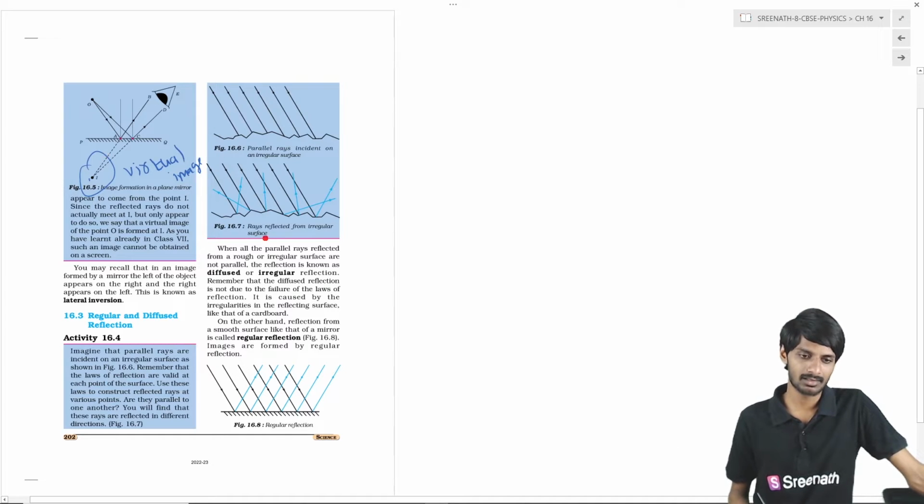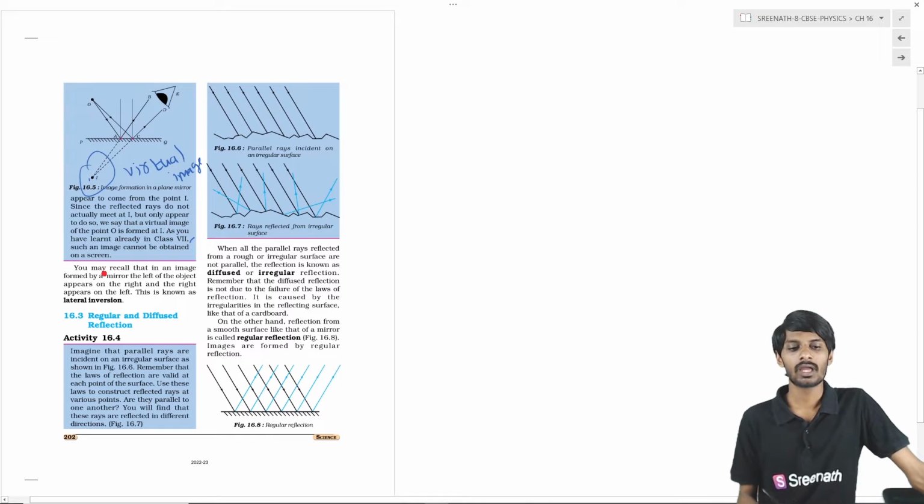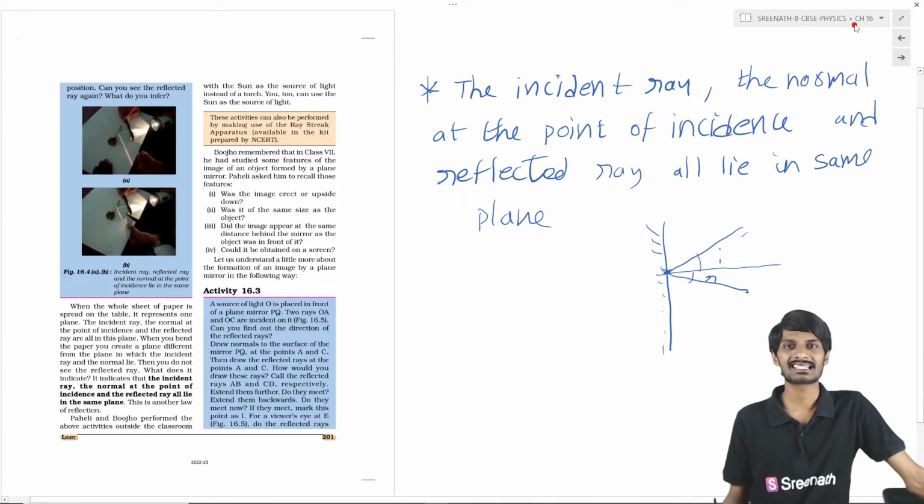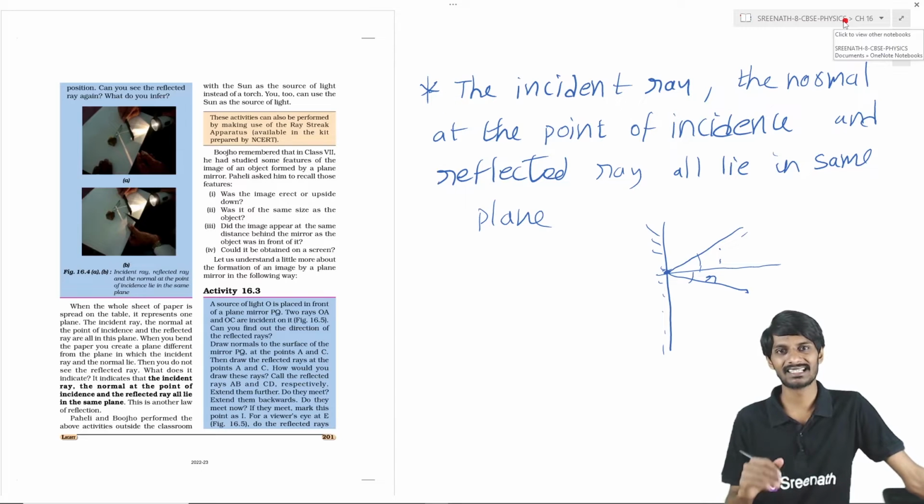Okay students, in your 7th class also we have studied about mirrors and images. One more thing we have studied is that the right looks like left and the left looks like right in the mirror, and we call that lateral inversion. What is it, students? Lateral inversion. That is about the previous knowledge. So finally our discussion about the laws of reflection is completed.